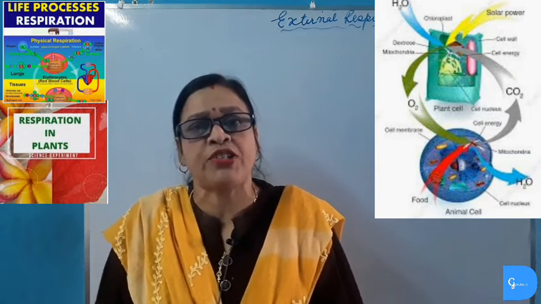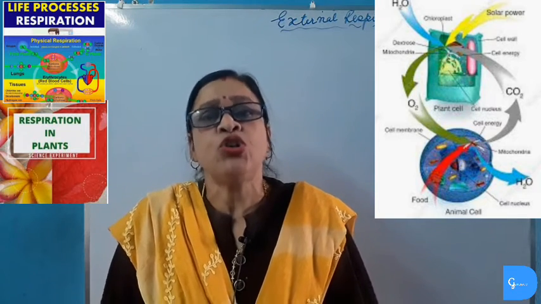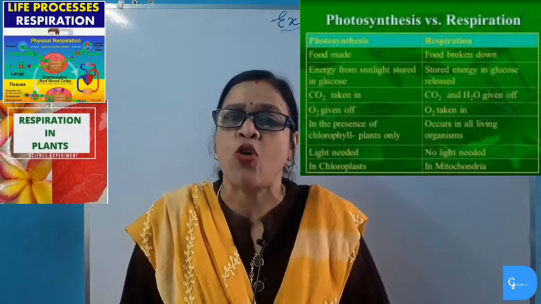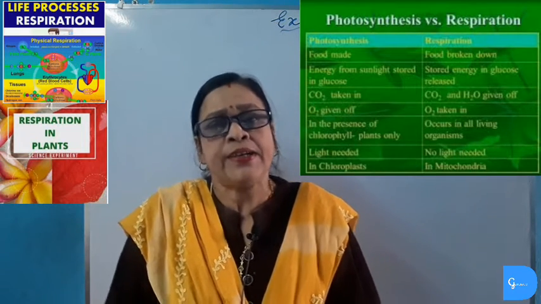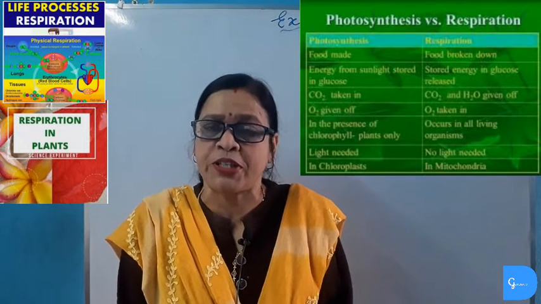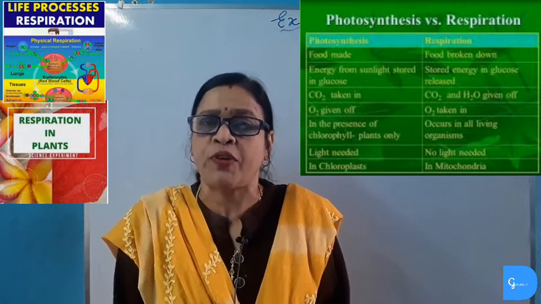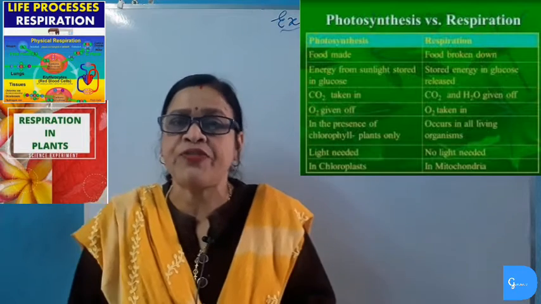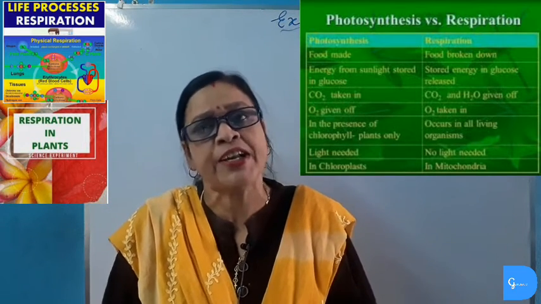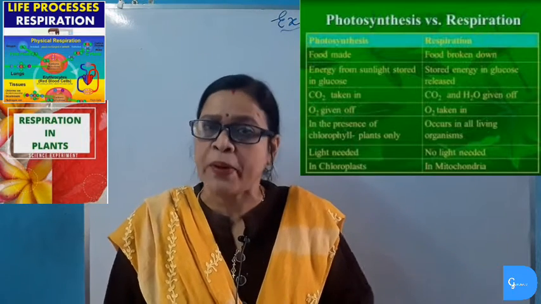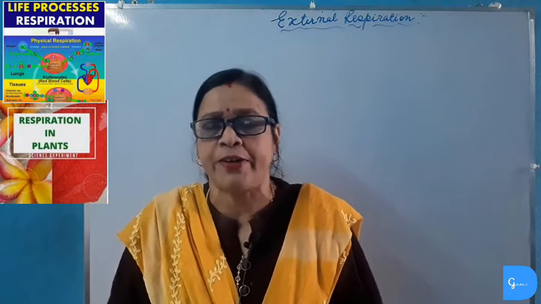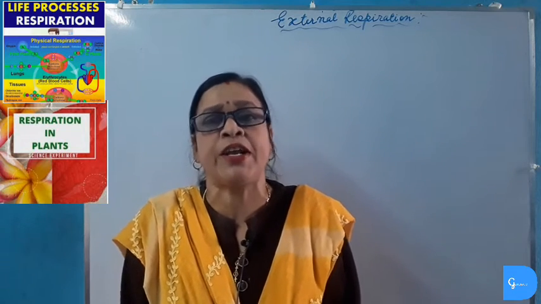But the amount of carbon dioxide produced in respiration is very little. So plants also take carbon dioxide from the atmosphere by stomatal openings. Similarly, at night there is no photosynthesis, and so the carbon dioxide which is produced during respiration at night diffuses out of the plant through stomatal openings. Thus, we can see that the direction of diffusion of gases varies during the day and also at night in plants. It depends firstly on the requirement of the plant and secondly on the environmental condition, whether it is day or night.